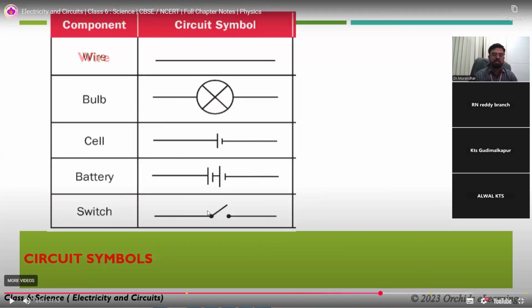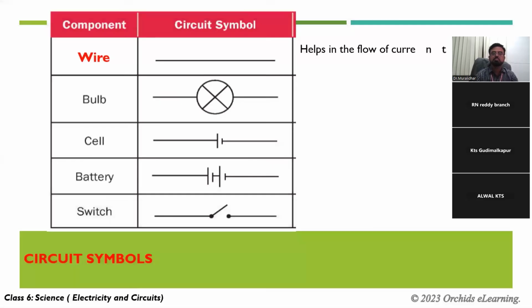Switch: see, it is open. When it is placed directly here, it is closed. That is the symbolic representation. The wire helps in the flow of current in the electric circuit and is made up of metal such as copper.